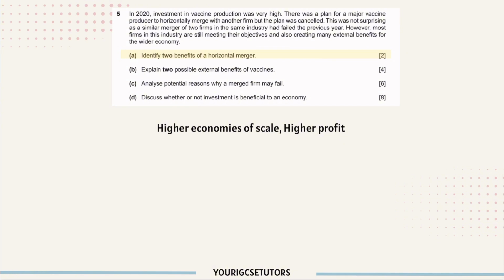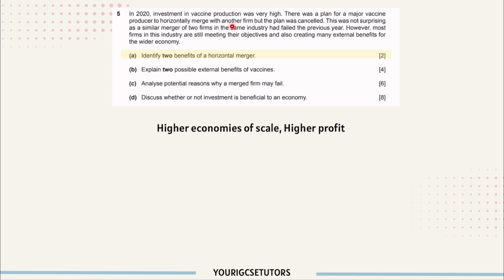5A. Identify two benefits of a horizontal merger. So horizontal merger basically means that the firms that are in the same industry and the same economic sector merge. For example, a shoe factory merges with another shoe factory, and in this case is the vaccine producer merges with another firm which is also vaccine producer.